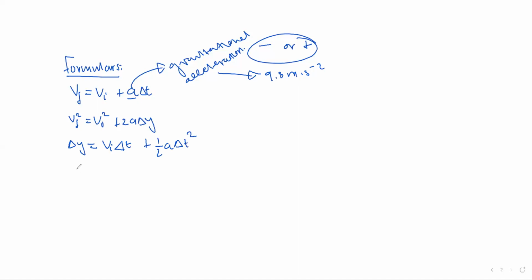Then another one is change in y is equal to velocity 1 plus velocity 2, divided by 2, times change in time. The most important ones are 1, 2, 3.